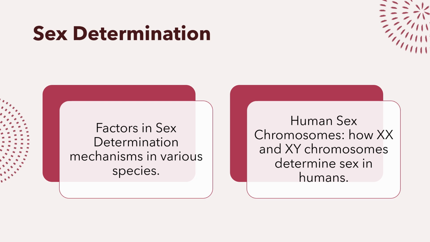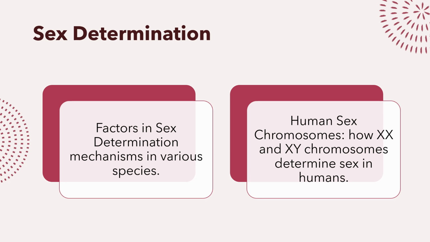Autosomes are a pair of chromosomes that are identical in appearance and are not involved in sex determination. Sex chromosomes are a pair of chromosomes involved in sex determination and are not identical in appearance. Sex determination in human beings. A male has one X and one Y sex chromosome, while a female has two X sex chromosomes.